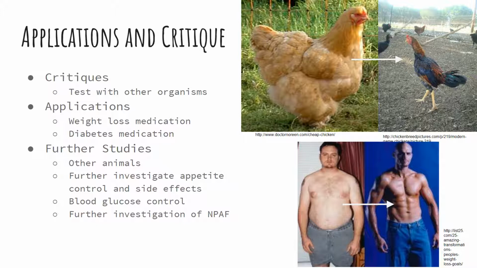However, there are a few critiques. To really conclude and apply these findings to other mammals and humans, more tests need to be conducted on various animals. This is because although the two investigated RF amides cause short-term anorexic behaviors in chickens, they may not do the same with other animals. Animals often do not have the same appetite regulators, which can be attributed to evolution. Thus, tests on many species need to be conducted to say for sure how these proteins would affect other animals as well as people.